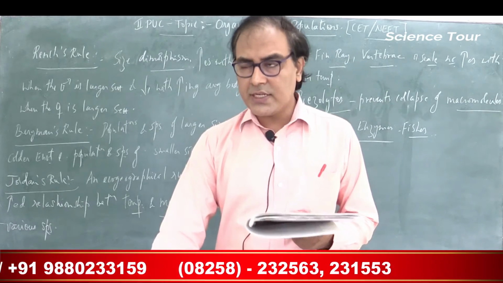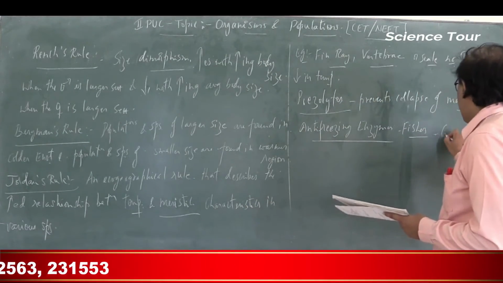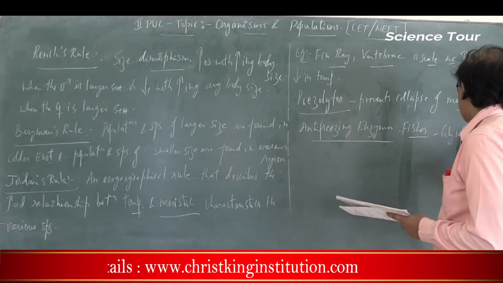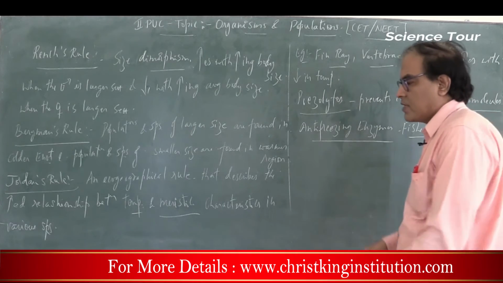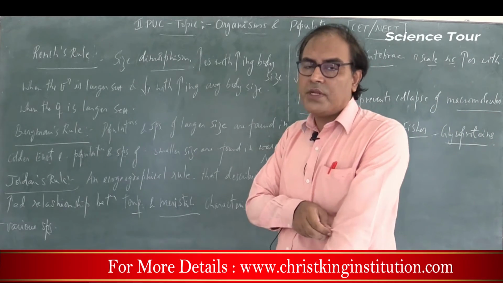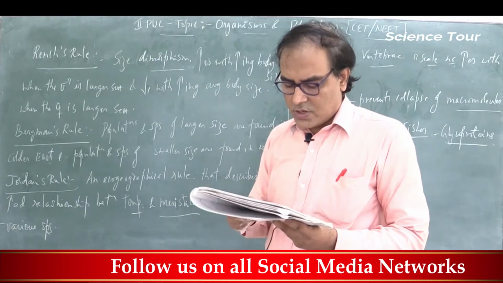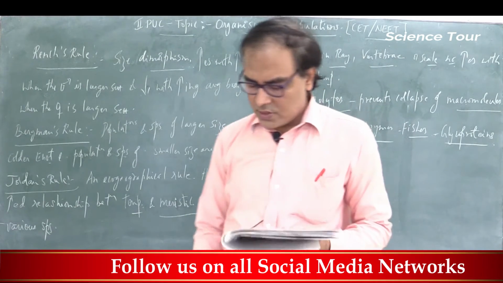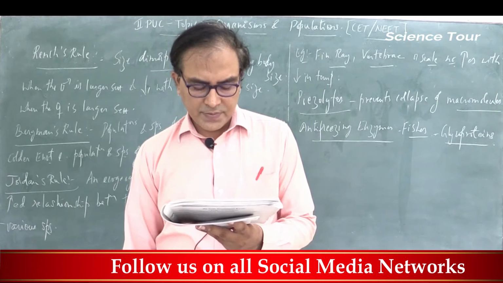So what are these? It is a type of glycoproteins. All enzymes are proteins, correct? But they are in combination with carbohydrates, so they are called as glycoproteins. So these glycoproteins, which are present in their blood, contribute to this.